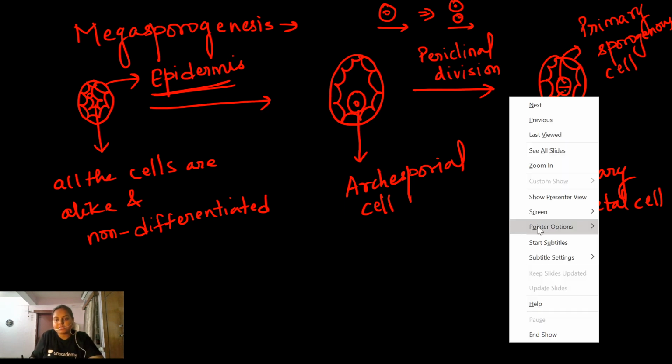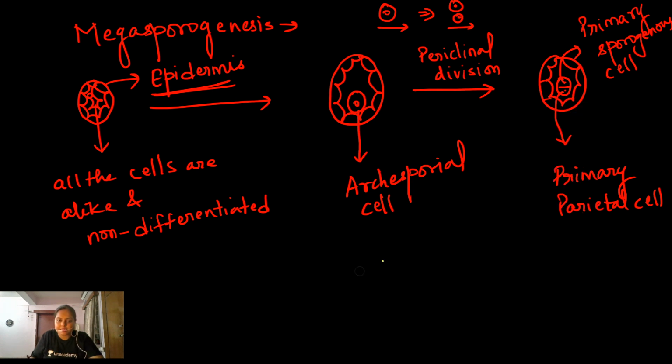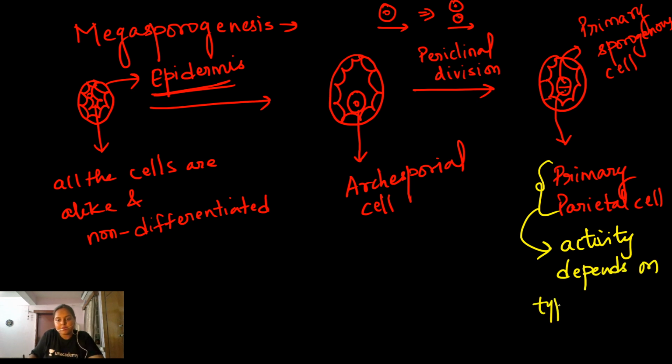The activity of this primary parietal cell depends on the type of the plant. For example, if it is a polypetalous plant, then what happens? In the polypetalous case, a bitegmic and crassinucellate type of structure will be formed. Whereas in the case of a gamopetalous flower, a tenuinucellate and unitegmic type of structure is formed. So the activity depends on the type of plants.